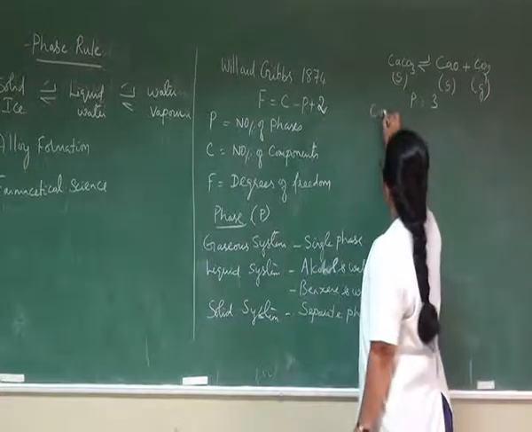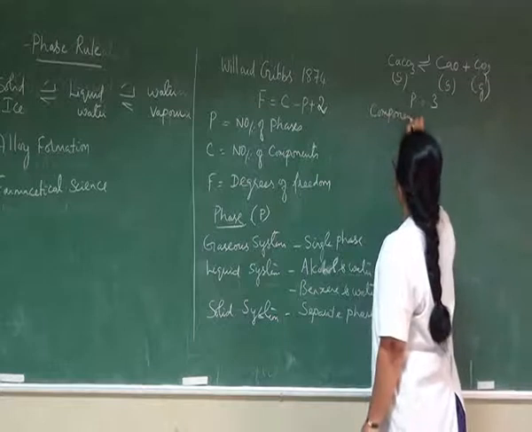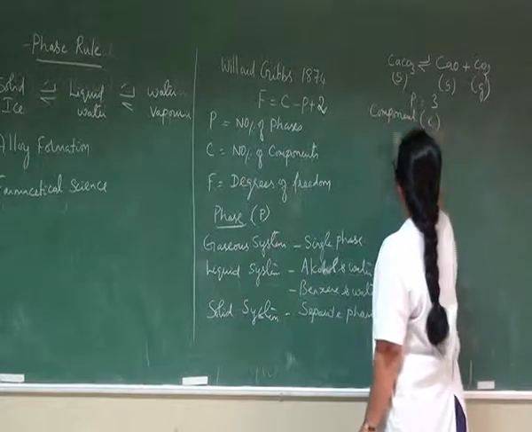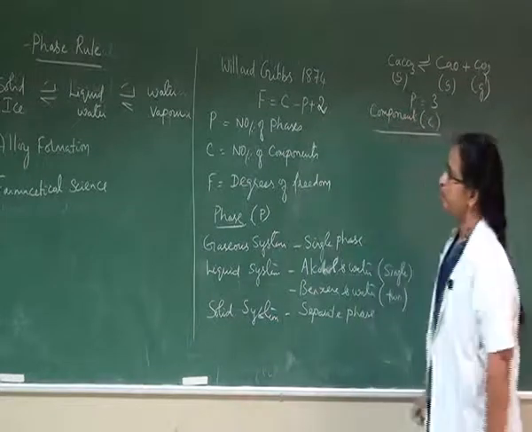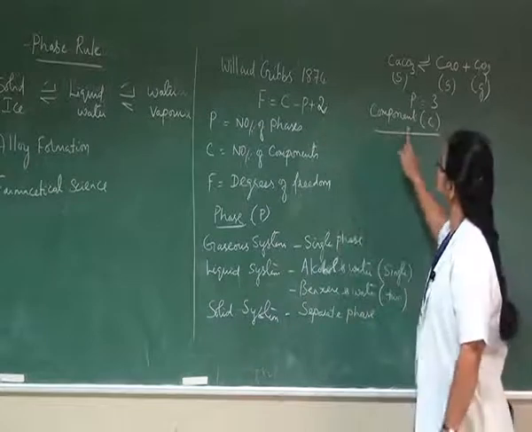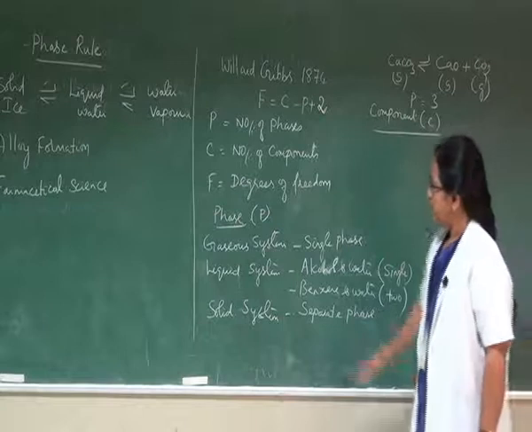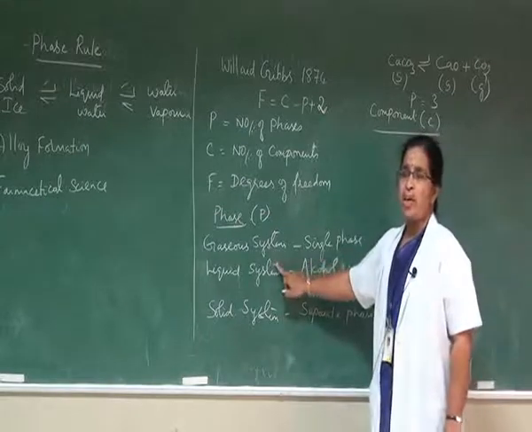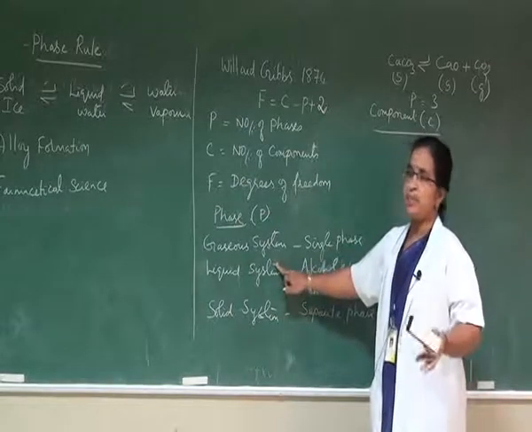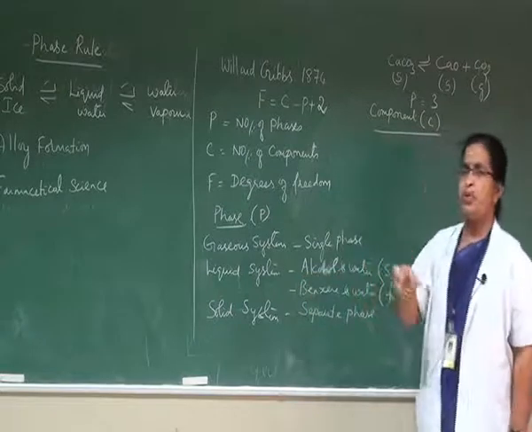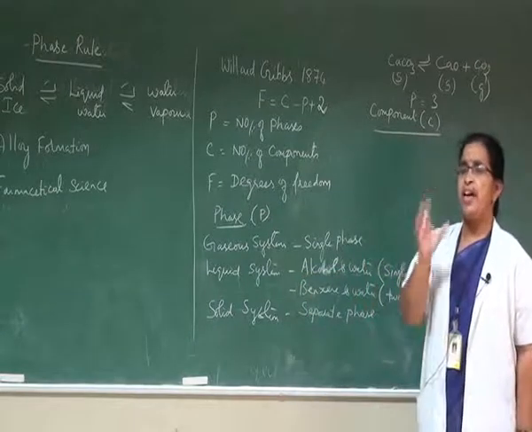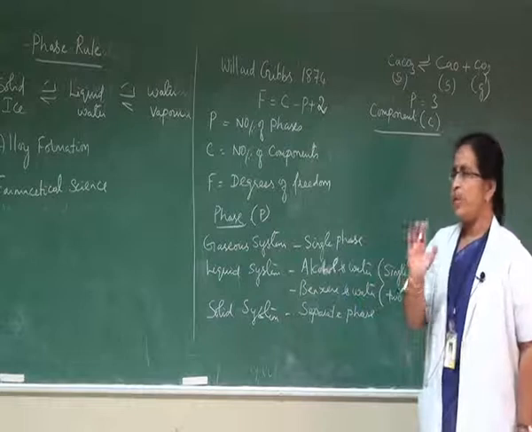Next is component. Component is denoted by the letter C. In the phase rule, component is defined by the term C. Once we count the number of phases present in the heterogeneous system, the chemical composition of each phase has to be calculated.